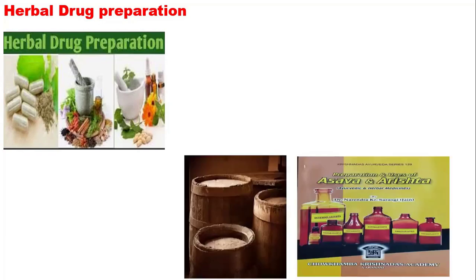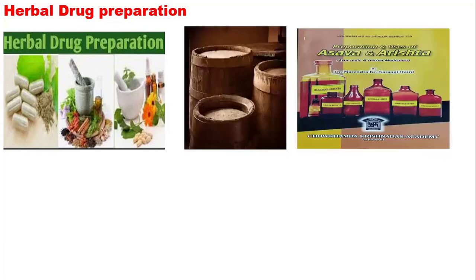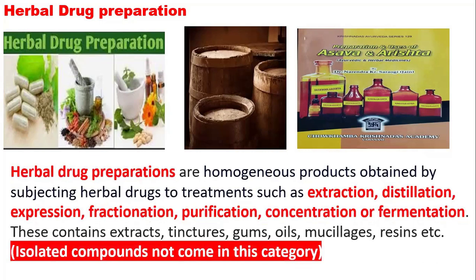This is another example. These are the barrels that are prepared, the containers. Some of the formulations are there. Then your asava, arista. Likewise, herbal drug preparations are the homogeneous products obtained by subjecting the herbal drug to treatment, such as extraction in your lab, then distillation for the concentration of that drug, expression, fractionation, purification, concentration, or in case of asava and arista, you are going to go for fermentation. So what is the product you have prepared in a lab? That is nothing but your herbal drug preparation.